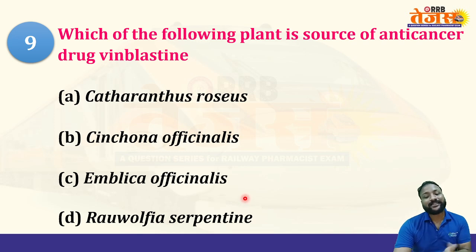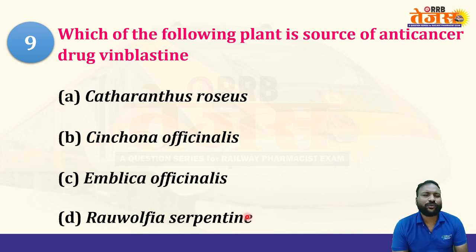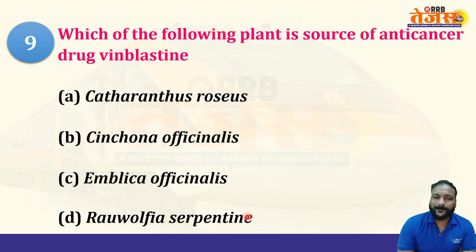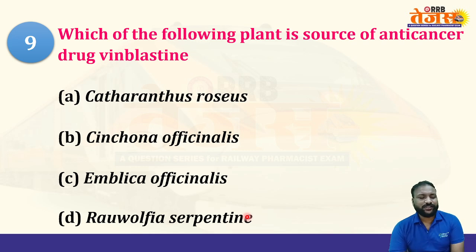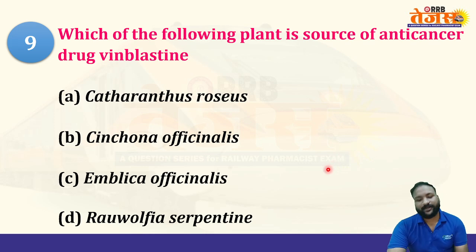Which of the following plants is a source of the anti-cancer drug vinblastine? I think you already know this answer. Option A is Catharanthus roseus, option B Cinchona officinalis, option C Emblica officinalis, and option D Rauwolfia serpentina. Directly we get to know it is asking about the biological source of vinca plant. What is the answer here? Let us see the right answer.